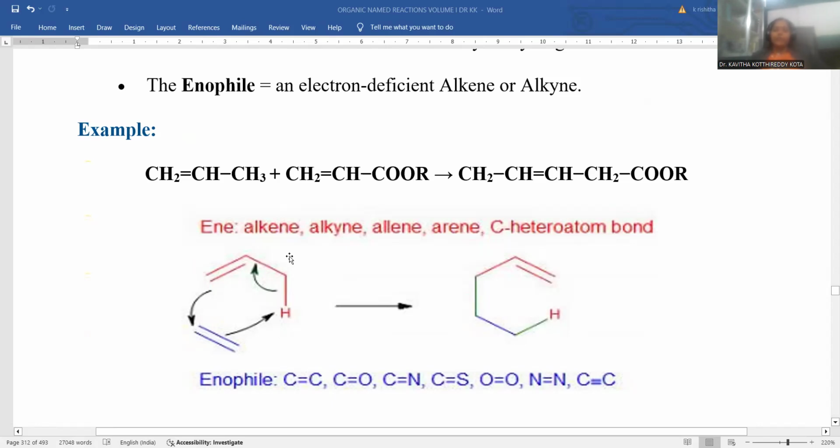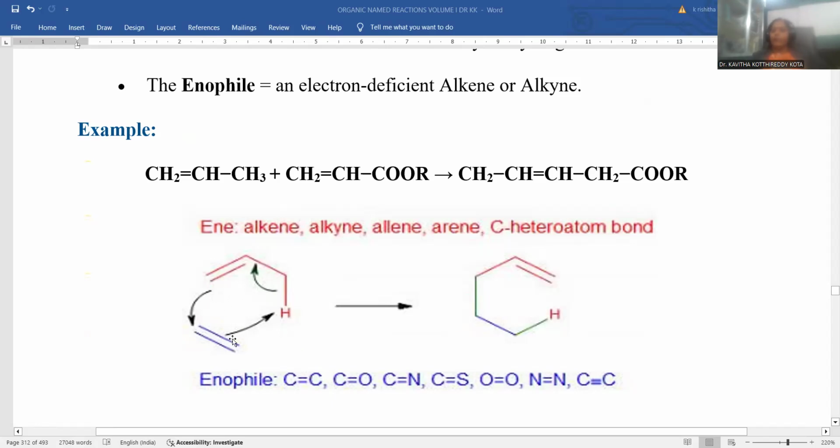The carbanion takes the released H positive and becomes a saturated, hydrogen-containing carbon. This is the entire reaction of the ene. The green lines are newly established, and the red bonds are already existing. Here the existing pi bond becomes a green sigma bond, and the sigma bond present here becomes a pi bond, with a proton shifted from the allylic position to this carbon. This is the olefinic carbon, and here the double bond is transformed into a single bond. The skeletal structure of the two starting materials is now shifted to only one material, since it is an addition process.